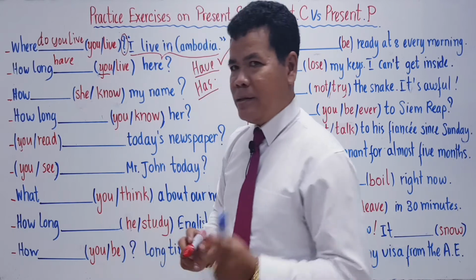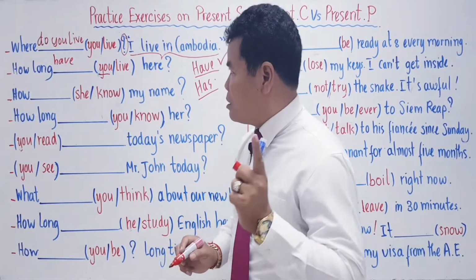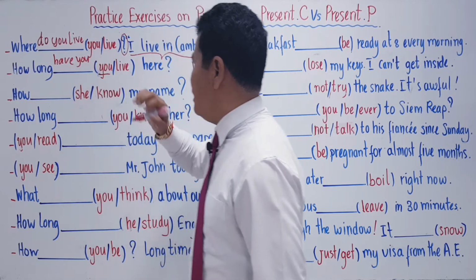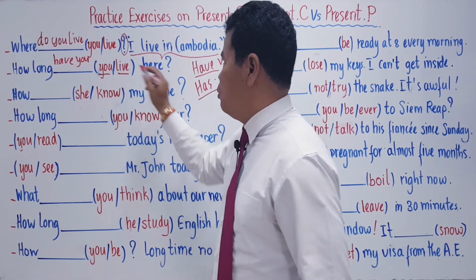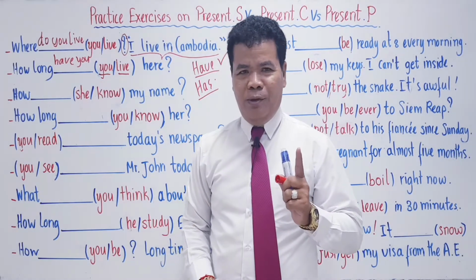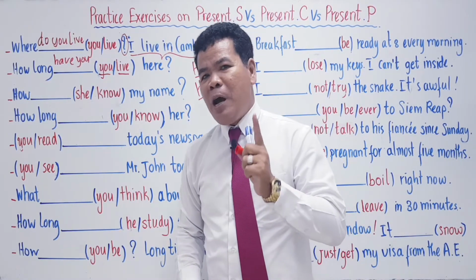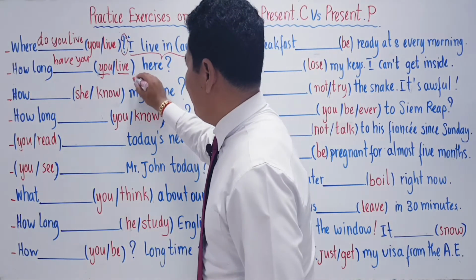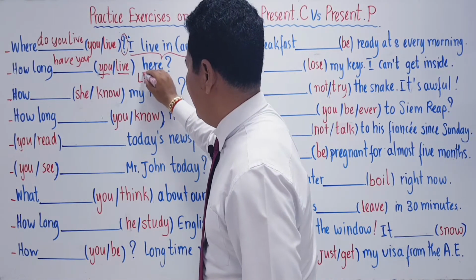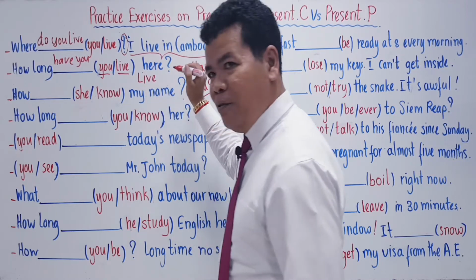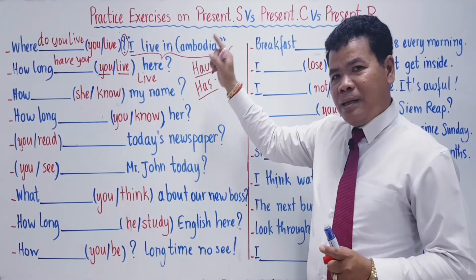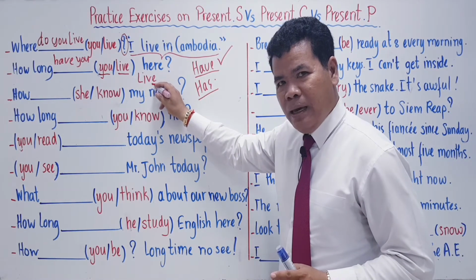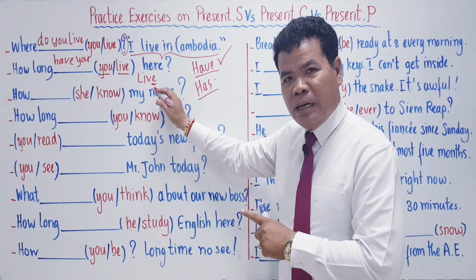After that, subject. Where is the subject? You. Okay? And then live must go to past participle. So what is the past participle of the verb live? We have L, I, V, E. Okay? Remember? Verbs ending in a single E.